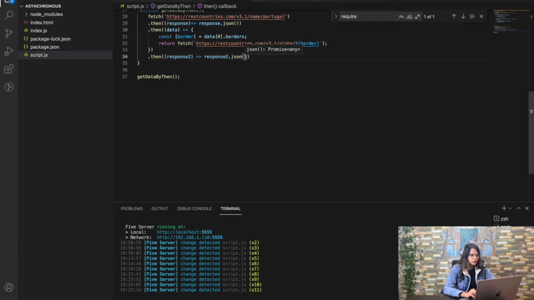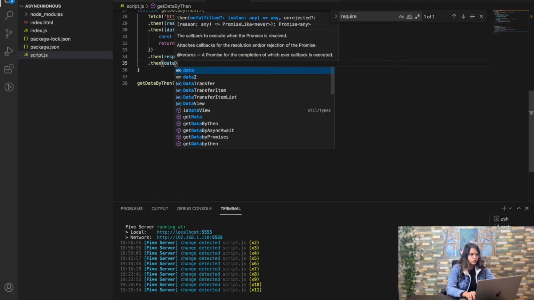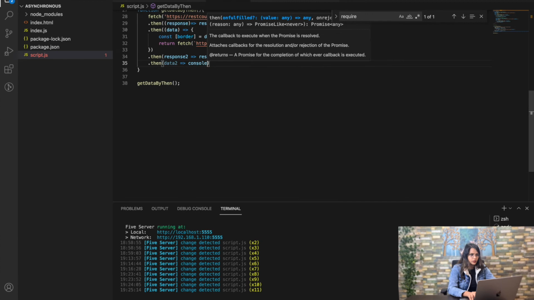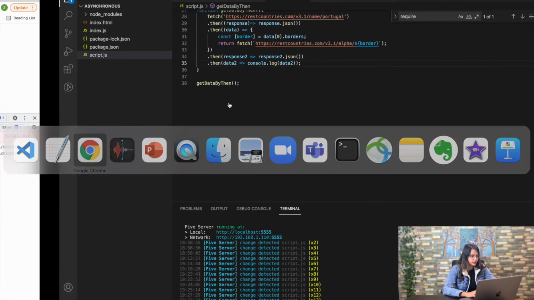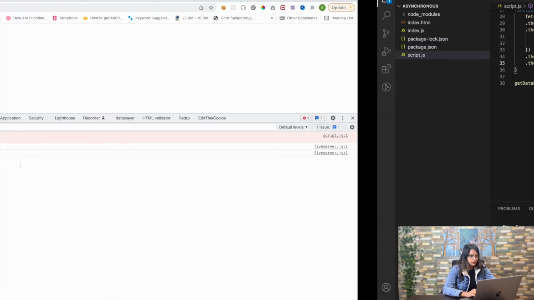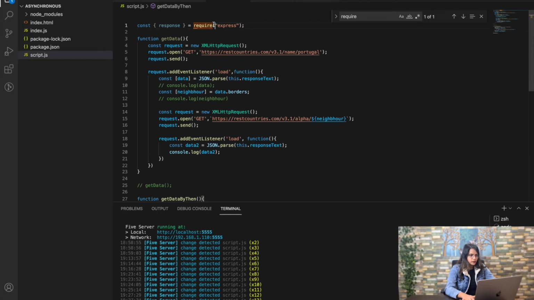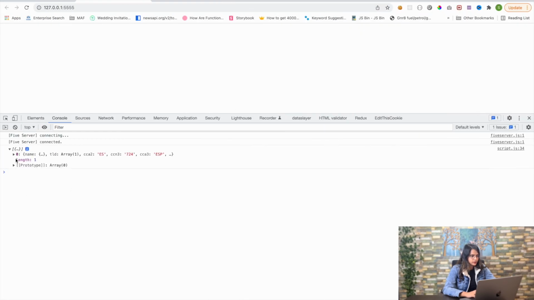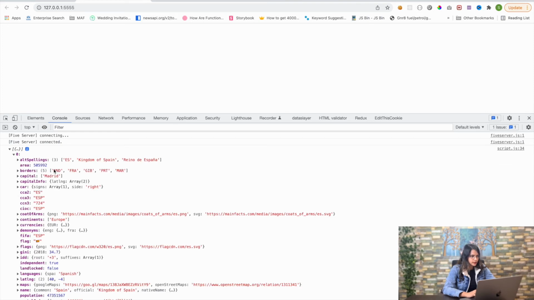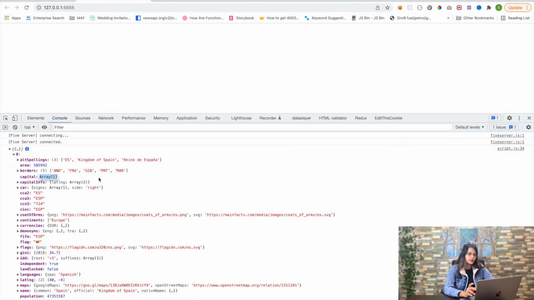JSON. Okay, we also don't need these brackets. You can remove it from the first response also. And then finally we are going to get the data 2, and this will be producing console.log data 2. Okay, so yeah, I don't know why this require is coming, sorry. Yeah, okay. So see, borders are these, capital is Madrid. So again we have got the Spain data.